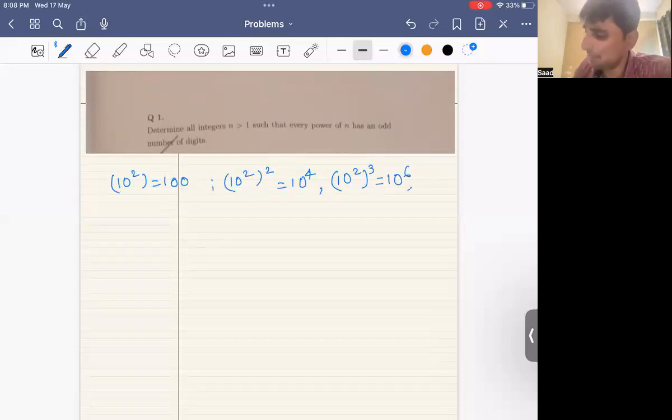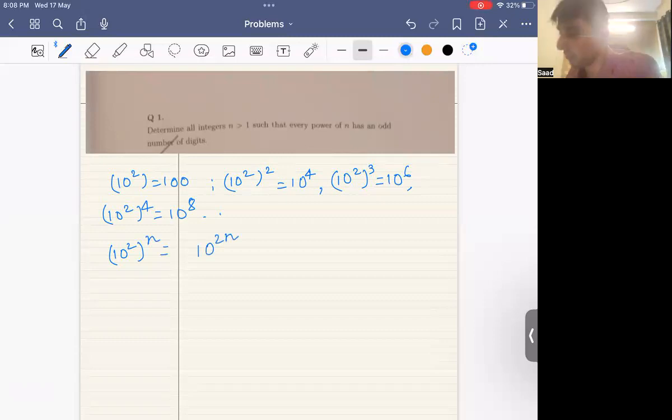And so on, like 100 to the power 4 gives you 10 to the 8, 1 followed by 8 zeros, odd. In fact, 100 to the power any integer n gives you 10 to the power 2n, which means 1 followed by 2n zeros, number of digits 2n plus 1, odd. Very good. So 100 is one such number.